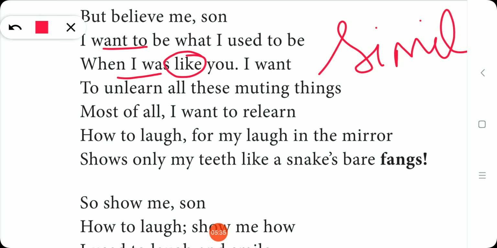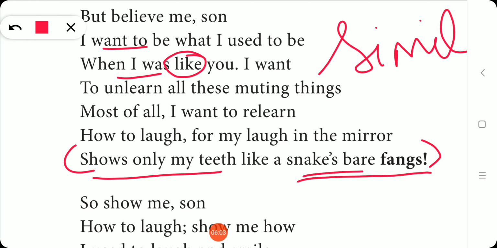Shows only my teeth like a snake's bare fangs. So the teeth of the poet. When he is laughing in front of the mirror, his reflection is like the poisonous teeth of a snake. So the poet's teeth when he is smiling at the mirror are compared to the poisonous fangs, that is, the teeth of the snake.